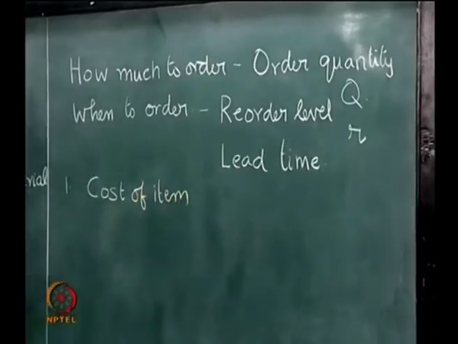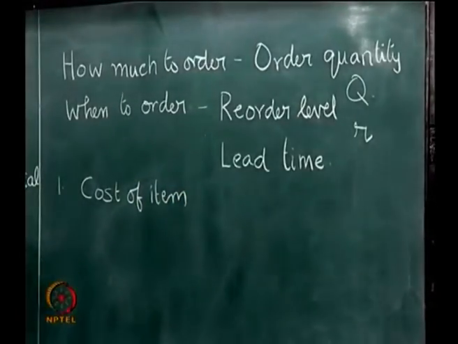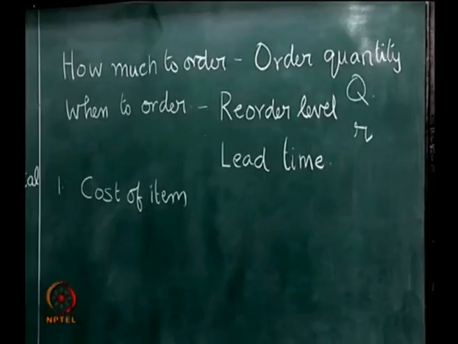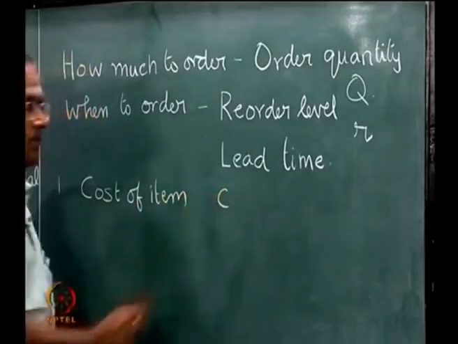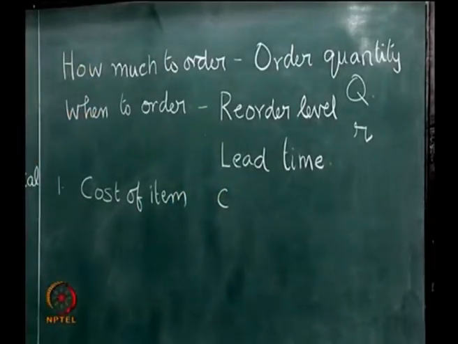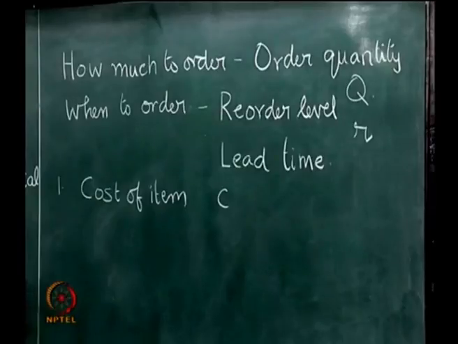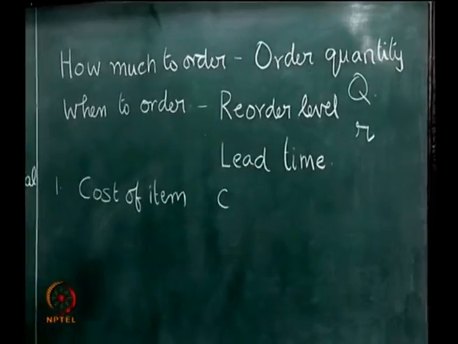So, when we buy a single item, there is a unit cost associated with that item. So, if we order a quantity Q and if the unit cost is C, then Q into C is the actual worth or cost of the item that we have to incur when we buy that item.